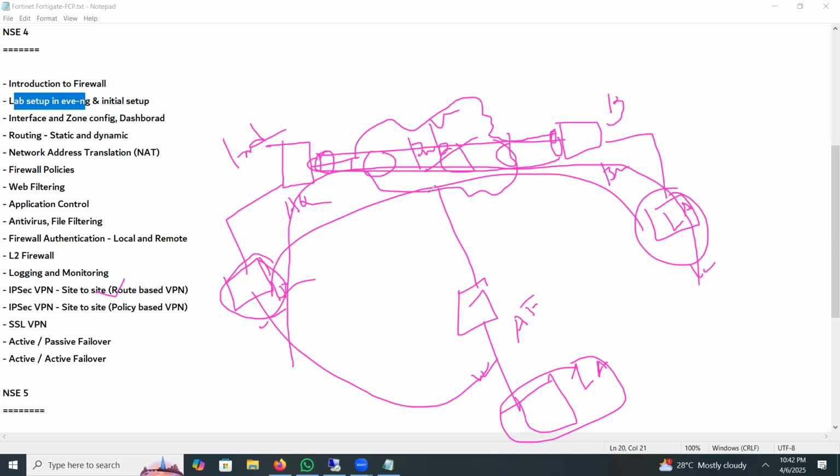So I will show you this site-to-site lab, and I will also include site-to-multi-site. Another lab will be that. So 3 labs for IPsec. One is route-based, another is policy-based, and another one is site-to-multi-site. I will show you everything.